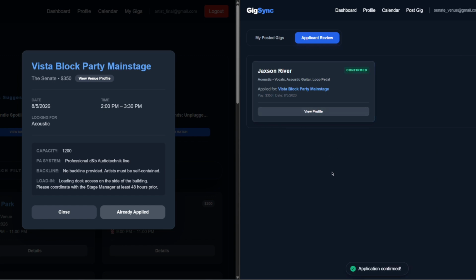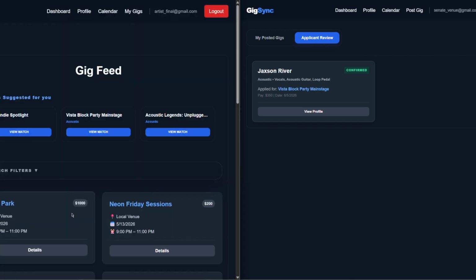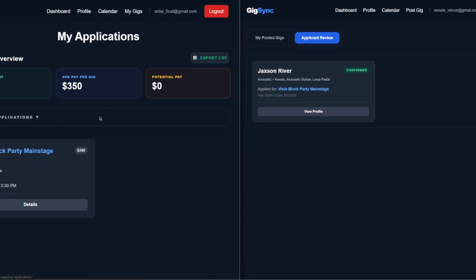After accepting, we can go back to the artist's perspective and go to My Gigs, and we can see that the gig was accepted and it shows up as confirmed pay. The My Gigs page also shows average pay per gig and potential pay per gig after the venue accepts it.